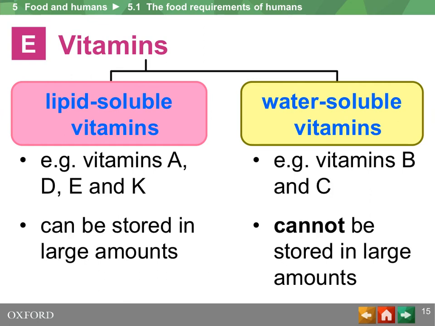These vitamins mostly cannot be stored to a large amount in our body, cannot accumulate to a large amount in our body. Why? Because water will go out of our body through sweat and through our urine. Excess amounts of vitamin B or vitamin C are excreted through urination and sweating. Thus, it is important to take in them regularly.